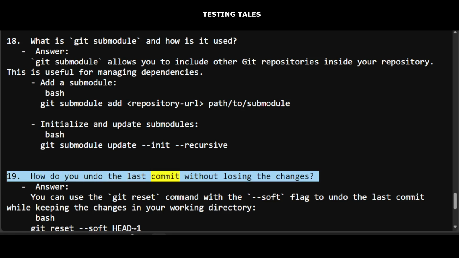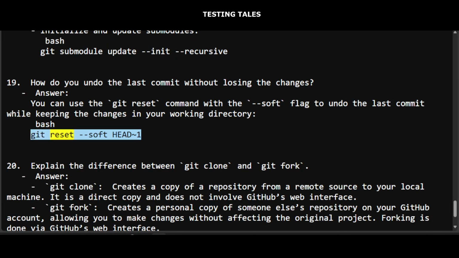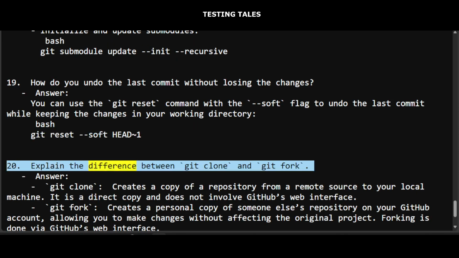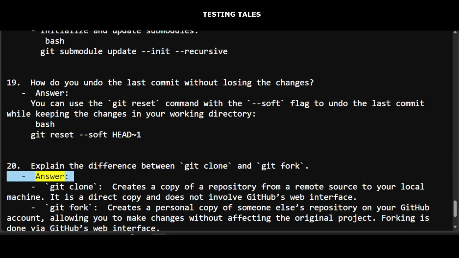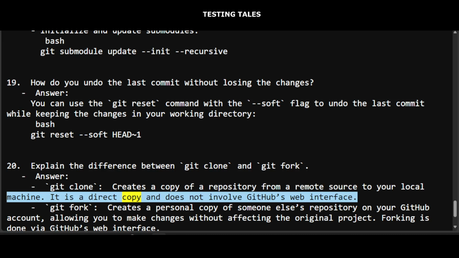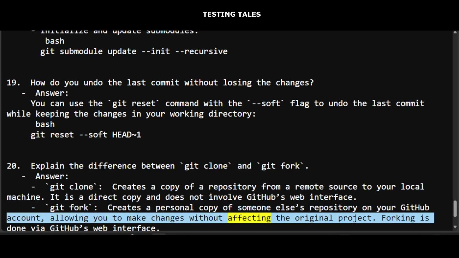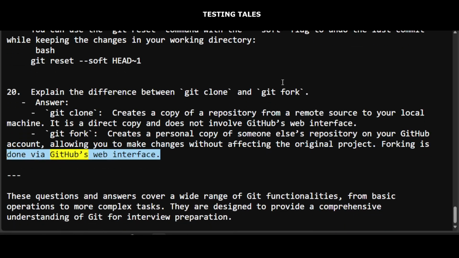19. How do you undo the last commit without losing the changes? Answer: You can use the git reset command with the --soft flag to undo the last commit while keeping the changes in your working directory, git reset --soft HEAD~1. 20. Explain the difference between git clone and git fork. Answer: Git clone creates a copy of a repository from a remote source to your local machine. It is a direct copy and does not involve GitHub's web interface. Git fork creates a personal copy of someone else's repository on your GitHub account, allowing you to make changes without affecting the original project. Forking is done via GitHub's web interface.